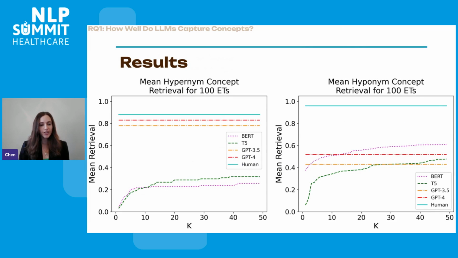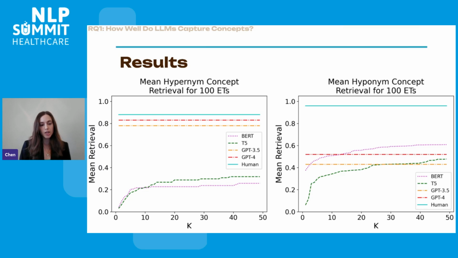These are our results. Don't be alarmed. I'll explain everything in a second. The y-axis is how well these language models were able to retrieve or find this concept. So higher means better concept understanding. And then the x-axis is the location along the ranked list of completions. So this is only for BERT and T5 because we did not query them using binary questions, but we provided them with masked input, such as "corgi is a type of" and then we wanted to see where dog would be along the ranked list.